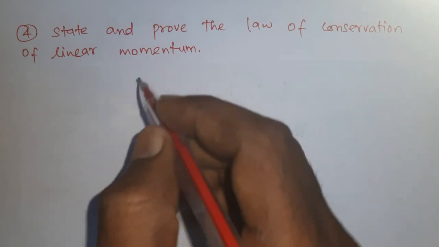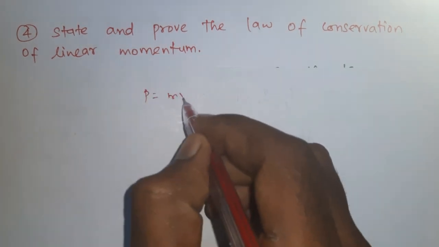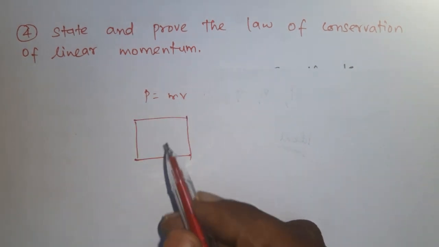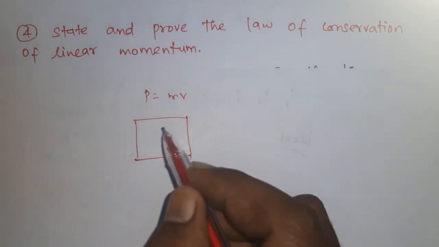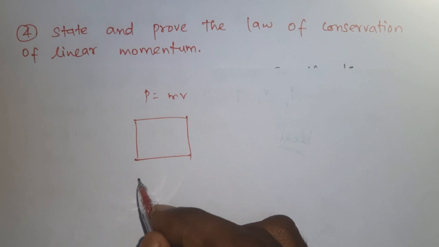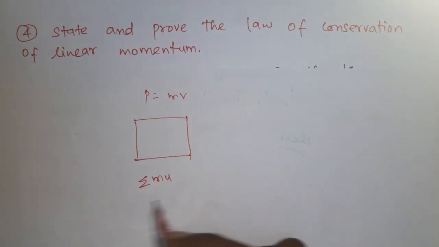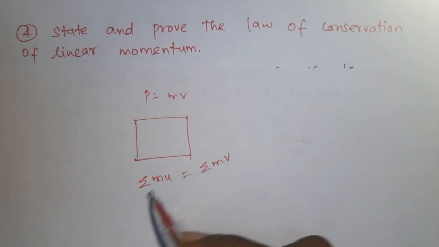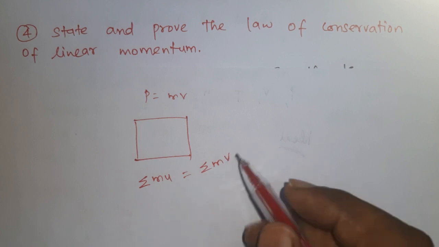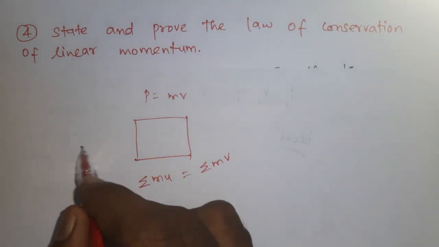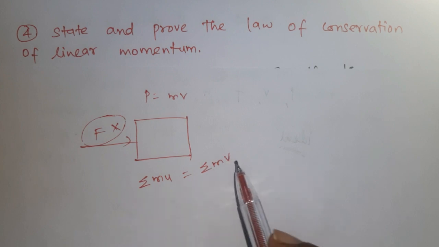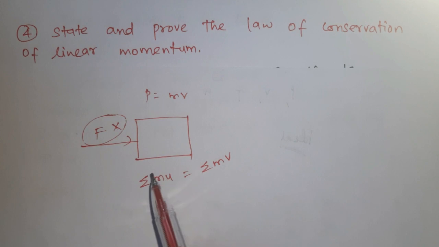We know the momentum formula: momentum is equal to mass into velocity. If you consider any particle or system or object, the total initial momentum, sigma mu, will be equal to the total final momentum, sigma mv, as long as no external force is acting on it. If there is no external force acting on it, total initial momentum is equal to total final momentum. This is the law of conservation of linear momentum.